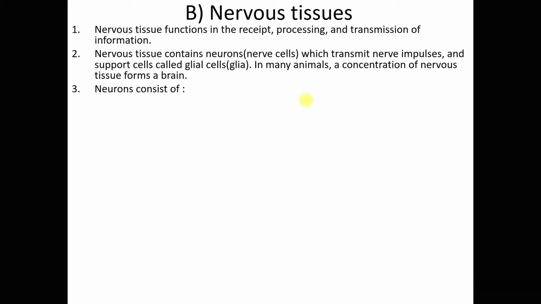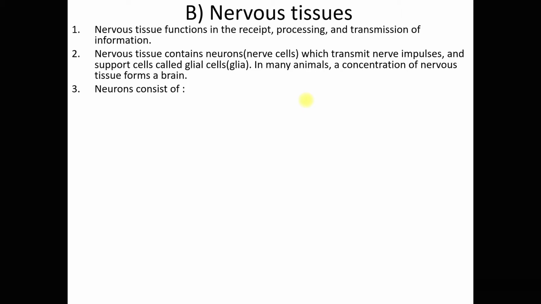Neurons are also known as the nerve cells that transmit nerve impulses, right? And these glial cells or glia, they do not transmit nerve impulses, but rather they are the supporting cells in the nervous tissue.